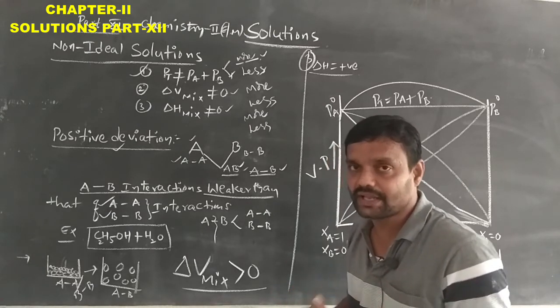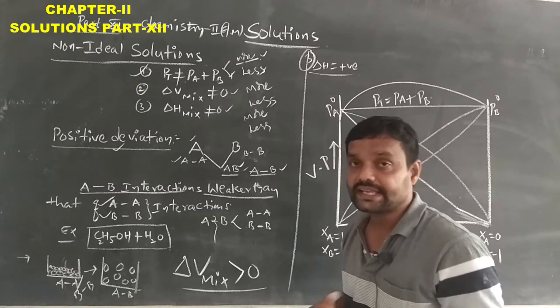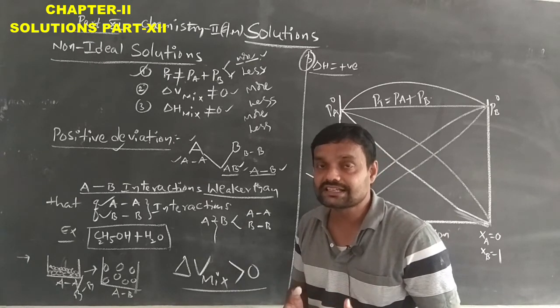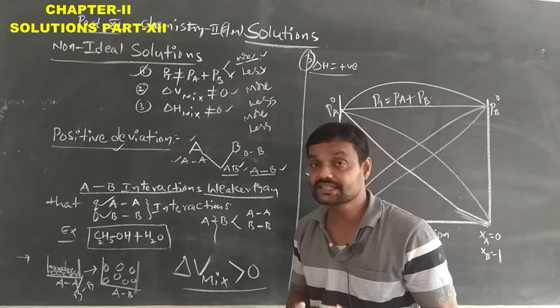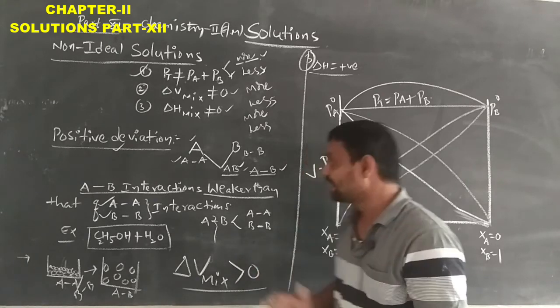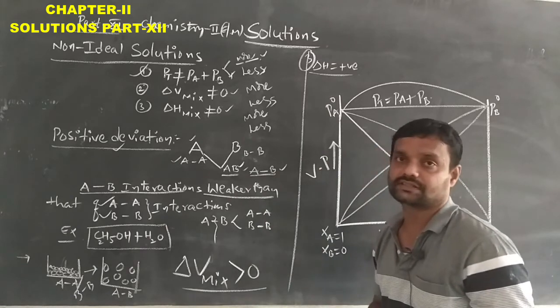Here we are breaking that strong bond, which means we require some amount of energy compared with the AB solution.